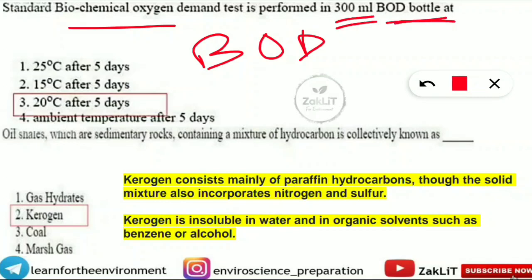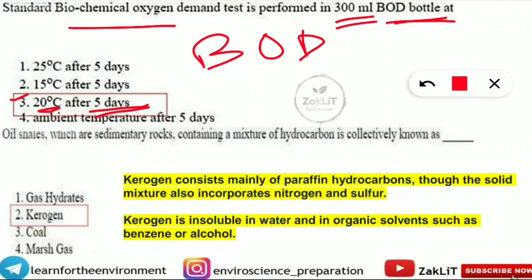So this is a very basic question. Those who are performing the analysis, here correct option will be option 3. 20 degrees Celsius is kept the temperature for 5 days in order to find the biochemical oxygen demand for the water which we are going to analyze.